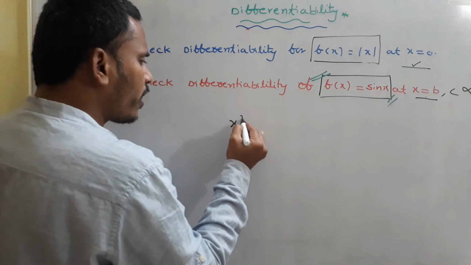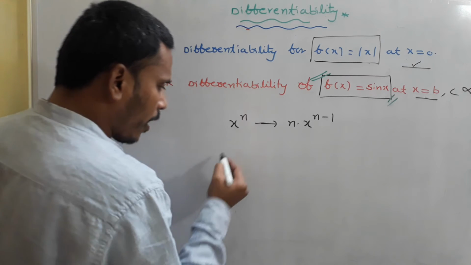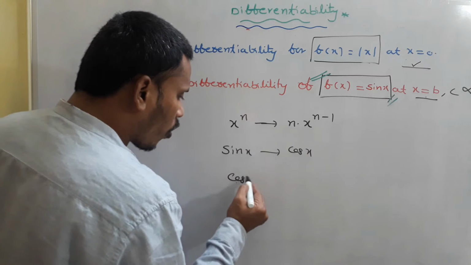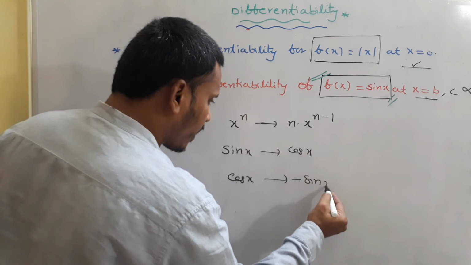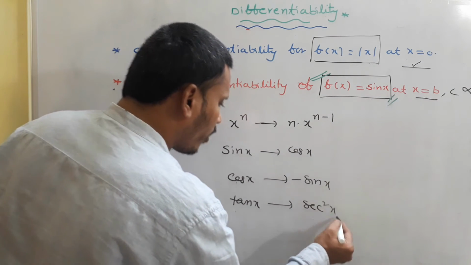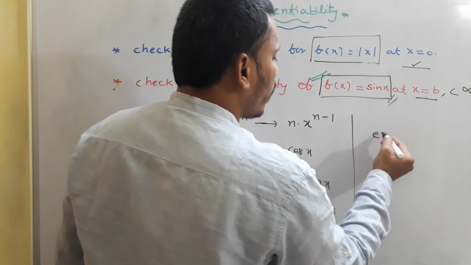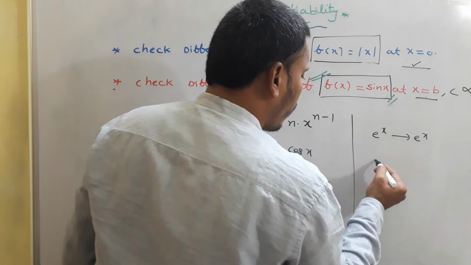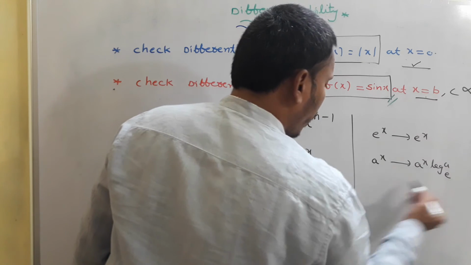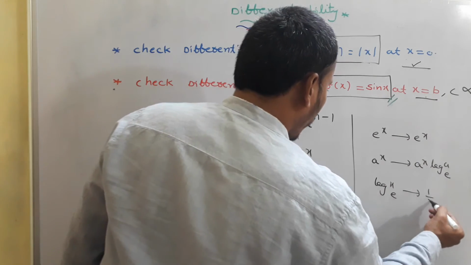Okay, so you all know that the derivative of x power n is n into x power n minus 1, the derivative of sin x is cos x, the derivative of cos x is minus sin x, whereas the derivative of tan x is secant square x. We will develop all these formulae using the limit definition. And I think you all know that the derivative of e power x is e power x, the derivative of a power x is a power x into log a to the base e, and the derivative of log x to the base e is 1 by x.